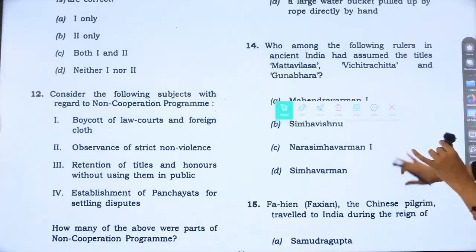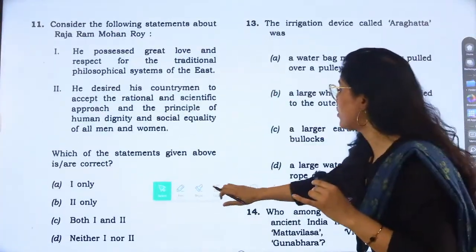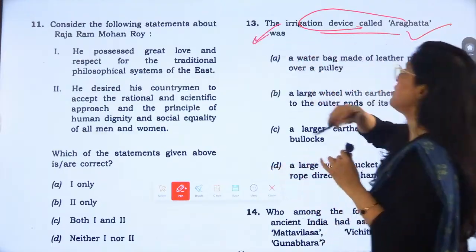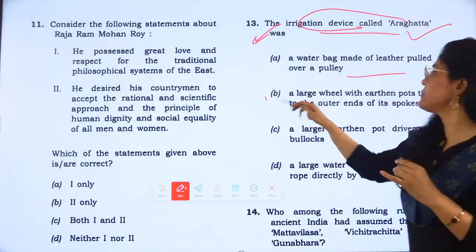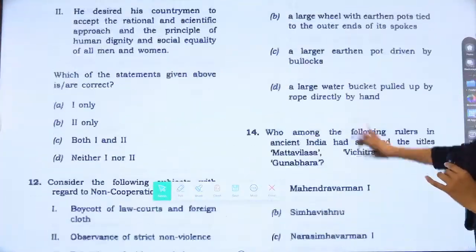Now again, this is a repeated question, question number 13, which is talking about the irrigation device called Araghatta. The same question came in 2020 and it is very easy. So the answer is B, a large wheel with earthen pots, and it was a Persian wheel.